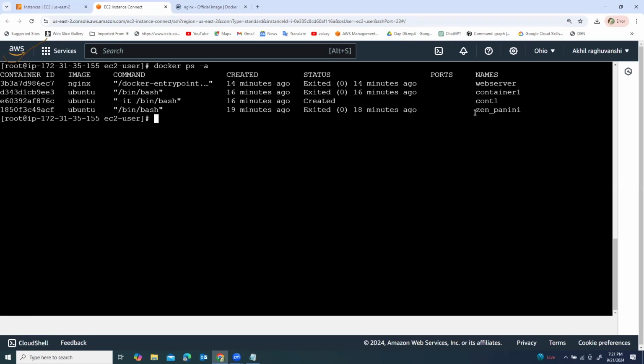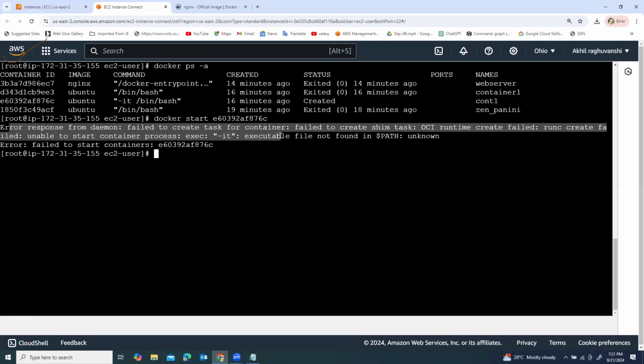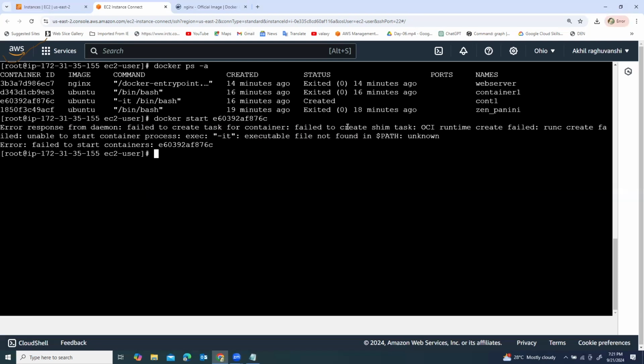So we can check the status of these containers. Copy the container's name and run docker start on it. Now it's an error, right? Basically, the container was not created properly. This is a syntax error, something like "failed to start, create." Suppose we have to delete this container, which is not properly created.